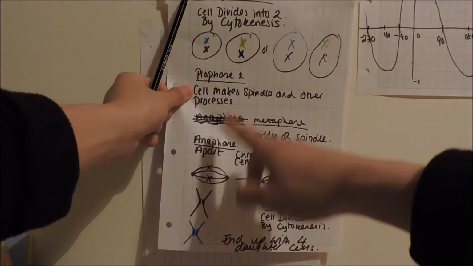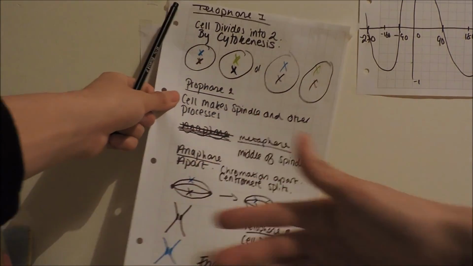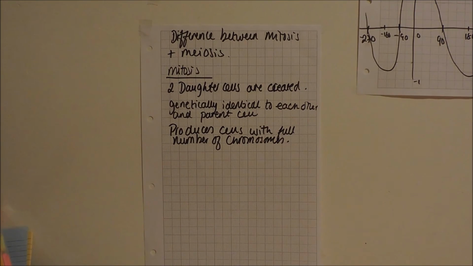They're 46, that's a pair, so when they split, it makes 23 and 23, and that divides. So mitosis produces cells with the full number of chromosomes.